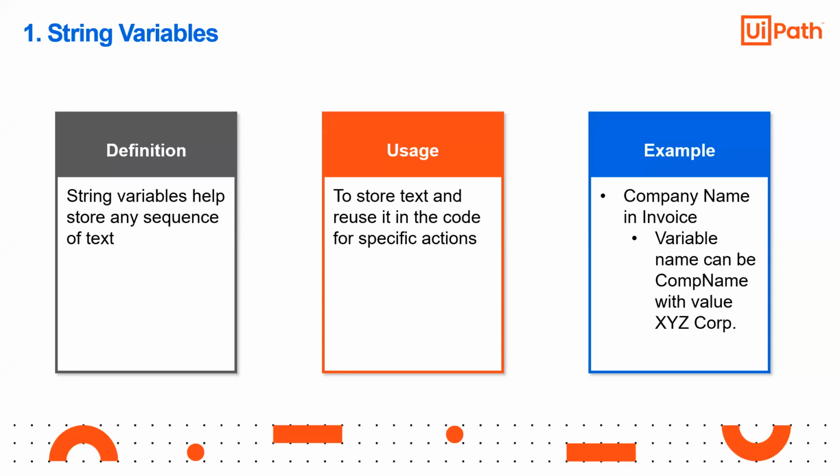So now you are migrating the data. You are going to fetch the invoice numbers and the company to which the payment has been made. So you are grabbing the text from there and storing it in a string variable, and that is later used in an Excel file or a database where it is stored. So for company name in invoice, the variable name can be company name with a value like XYZ Corporation, KIIT University, Robert Walls Company, UiPath Incorporation, anything.